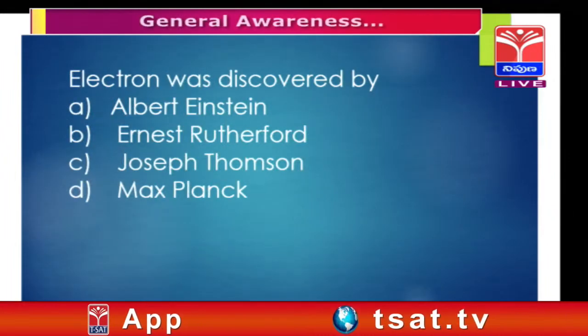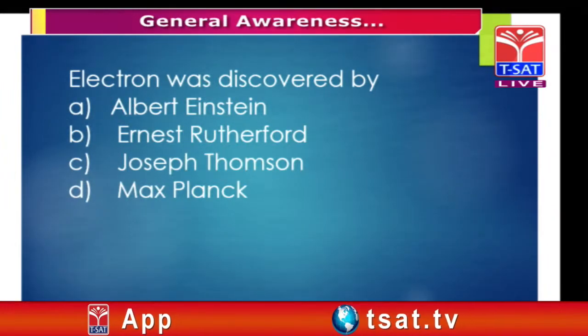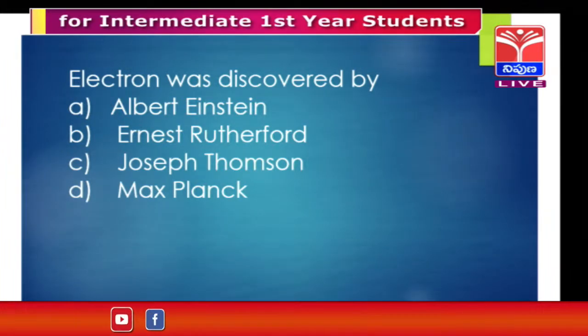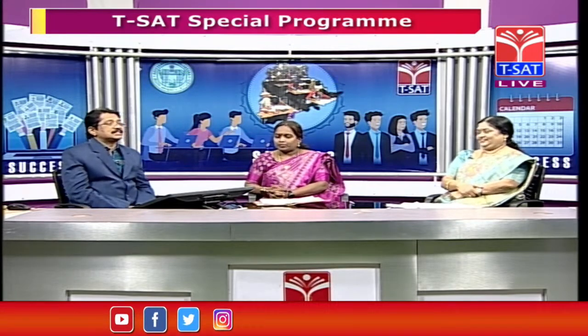Now we are going to discuss one more question. Electron was discovered by... this is purely physics or chemistry. The name of the scientist is a very important thing here. You have to list out different scientists and their innovations or discoveries. In examinations they may ask by whom a particular instrument was invented. At the same time they will give the scientist's name, his inventions, and the year also is very important.